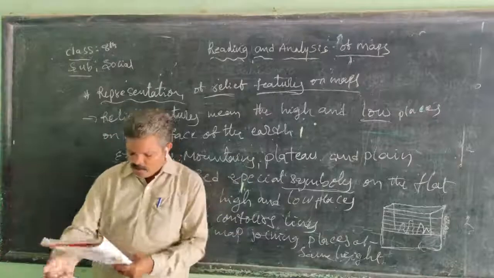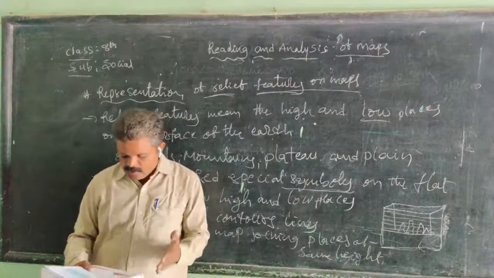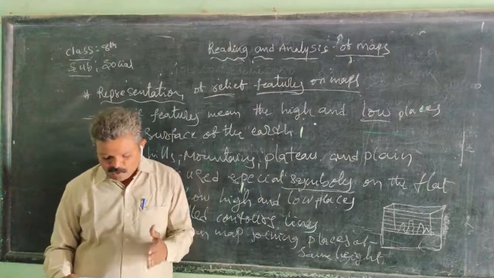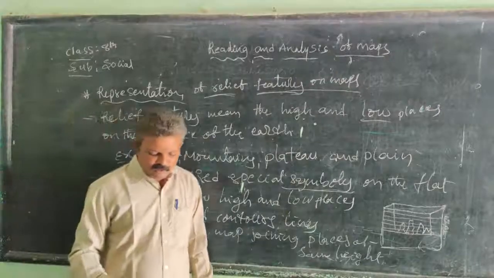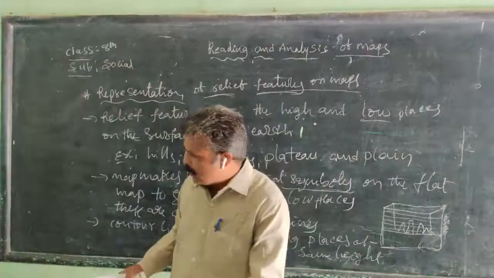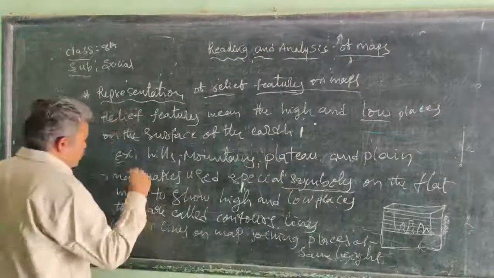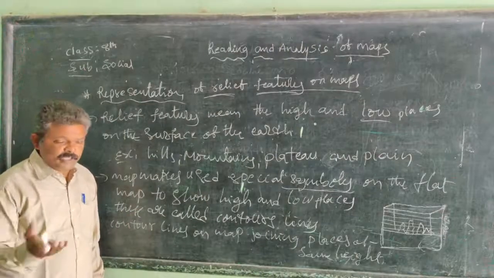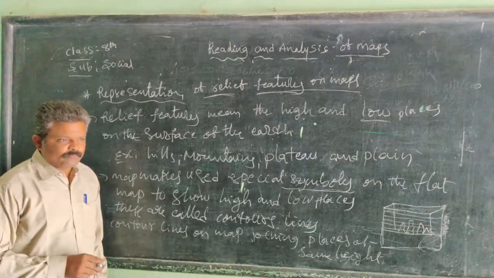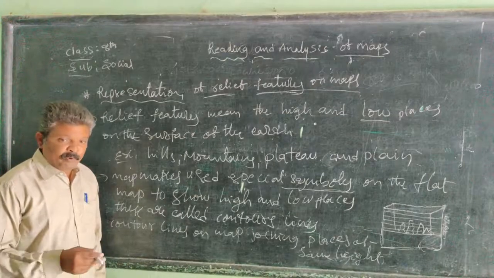An atlas is a collection of maps, usually arranged according to different themes. Open the atlas. There are so many density maps, and a mountains map.